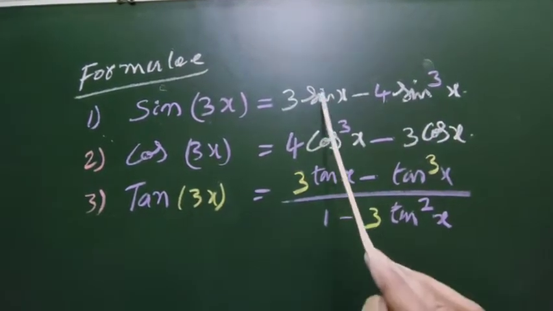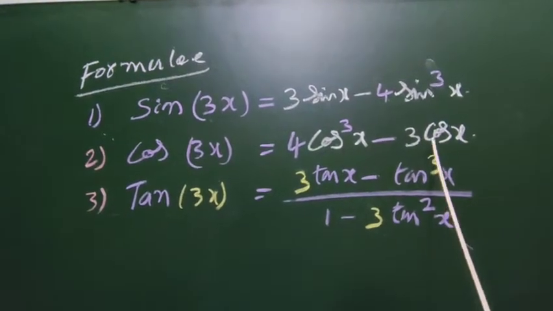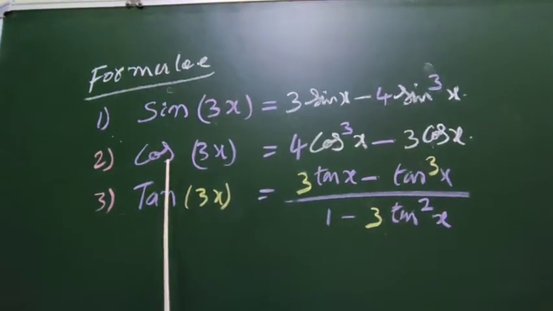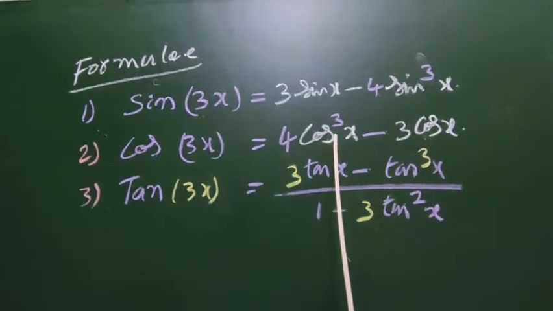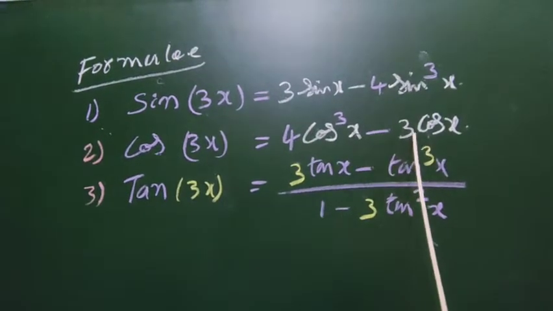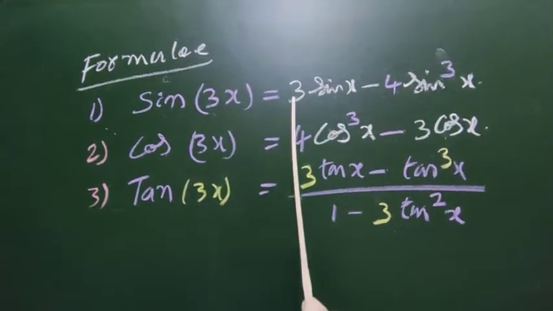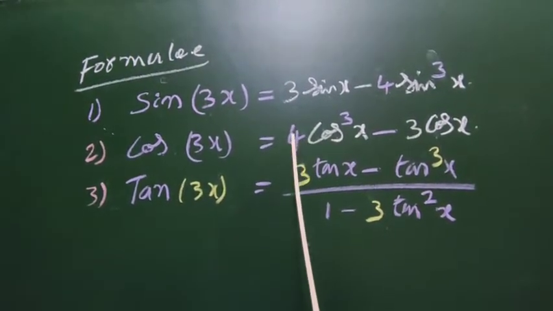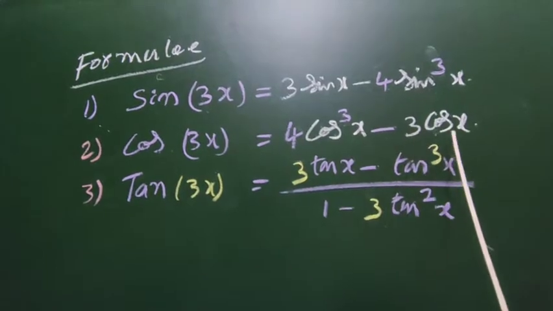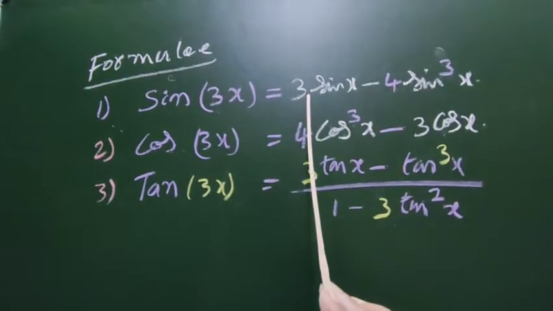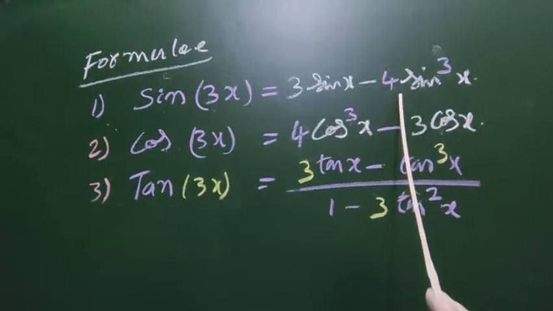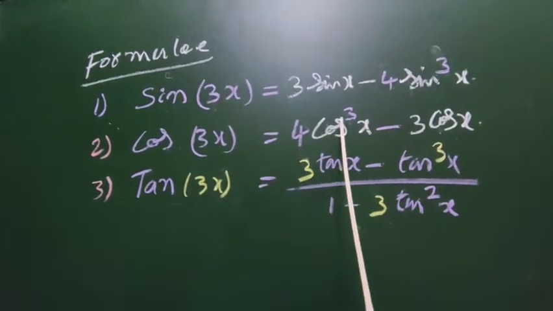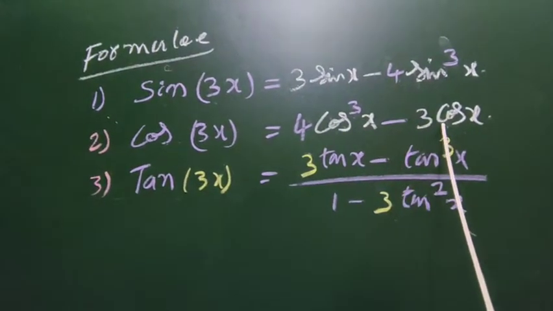Sin 3x is in terms of sin, cos 3x is in terms of cos. Sin 3x is starting with 3, but cos 3x is starting with 4. When 4 came, power 3 came, remaining is 3 cos x. Sin 3x is equal to 3 sin x minus 4 sin cube x. Cos 3x is 4 cos cube x minus 3 cos x.